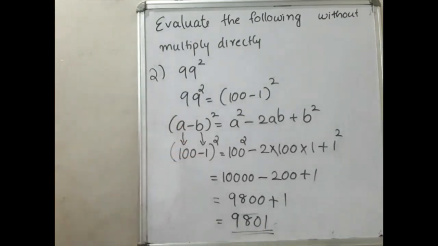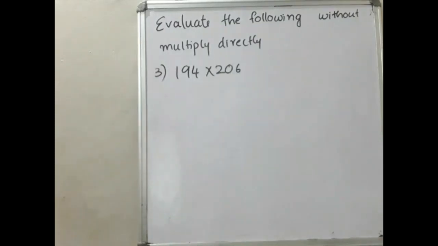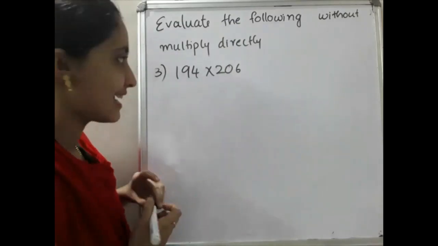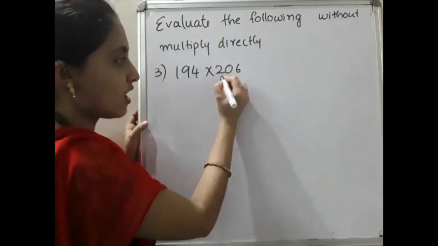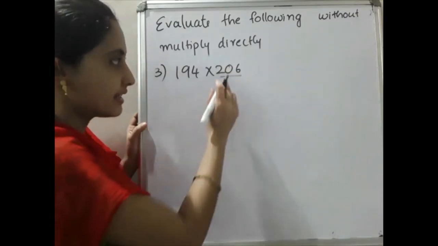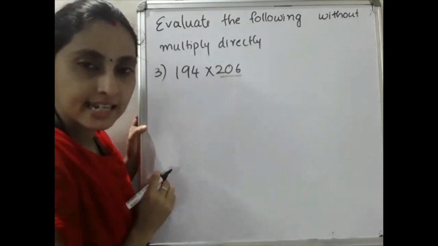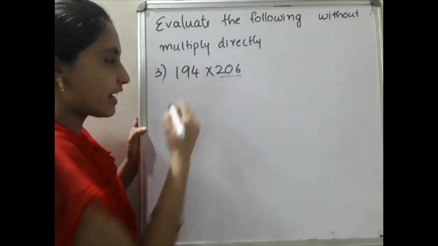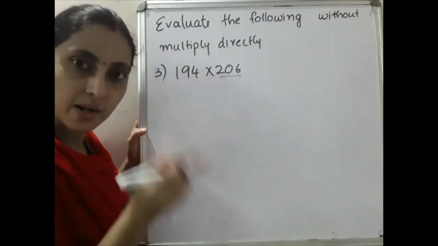Yes, please write down the next question. 194 into 206. Yes, some are saying the answer, is it? Yes, how can we write that? First you have to go through this. Okay, 206 can be written as 200 plus 6. Is it? So 194 can be written as 200 minus 6.